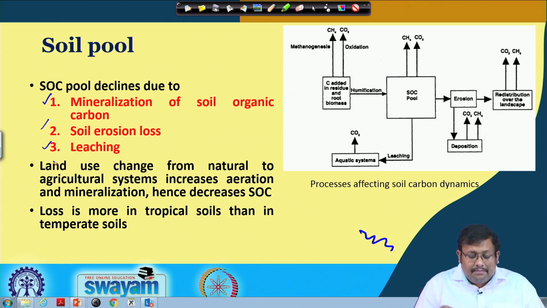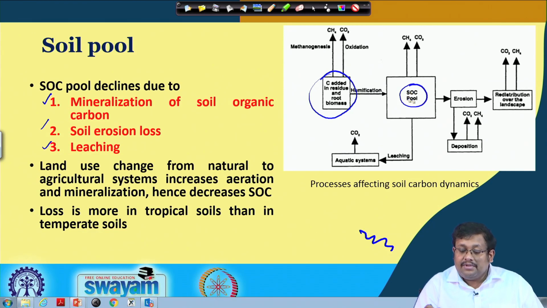As you can see in this picture, consider the carbon added through residues and root biomass in the plants. From there, and also through humification after the death of the plant, it ultimately goes to the soil organic carbon pool, and from the soil organic carbon pool there is methanogenesis or formation of carbon dioxide.